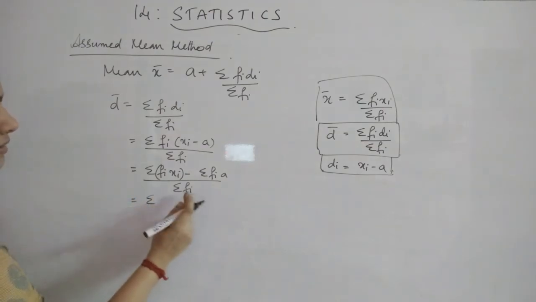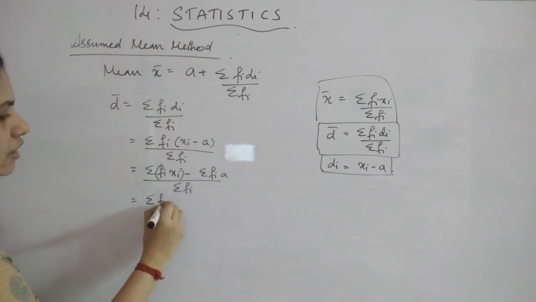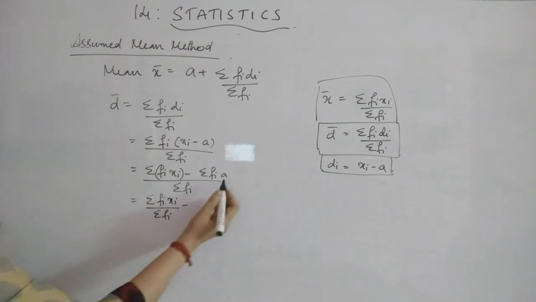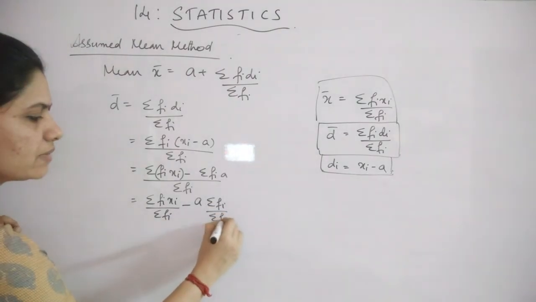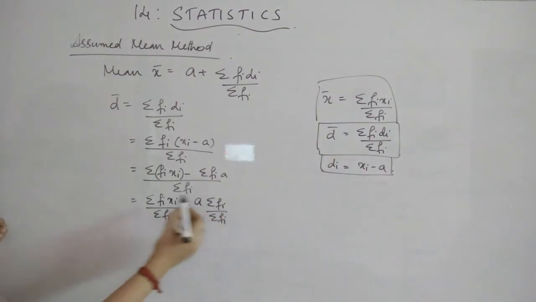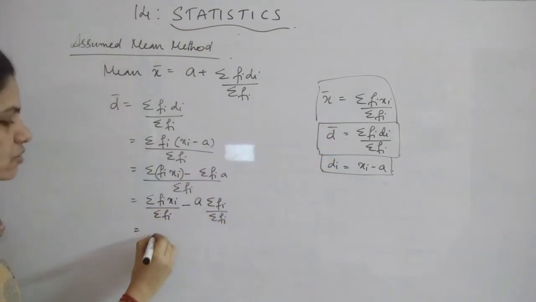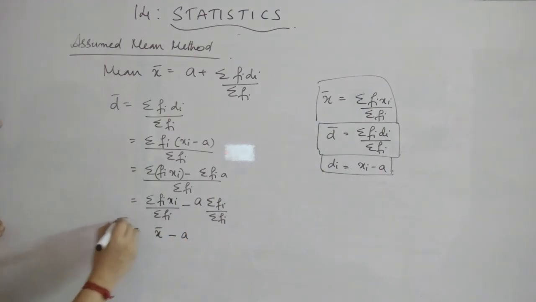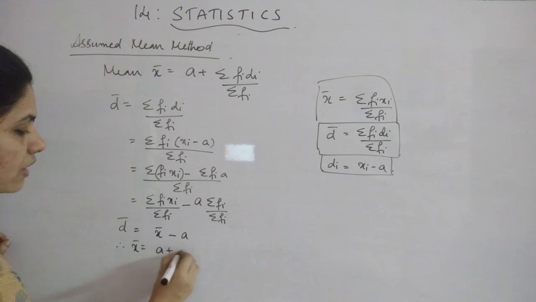So here this can be again split and written for both the numerators. The denominator is written like sigma fi xi divided by sigma fi minus, again you can take out this a because it is a constant. So sigma fi divided by this will become sigma fi. So this will get cancelled and you will get here a only. And what is this? This is actually x bar, the definition of x bar. So I am replacing this with x bar, and here this is a into 1, which is a. So I am getting d bar is equal to x bar minus a, or I can say x bar is equal to d bar plus a, or a plus d bar.